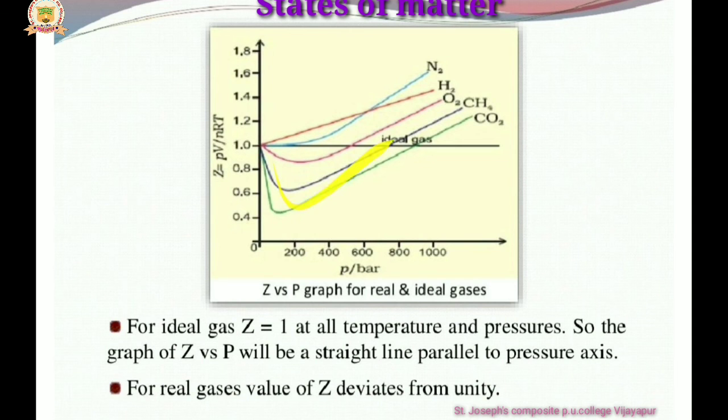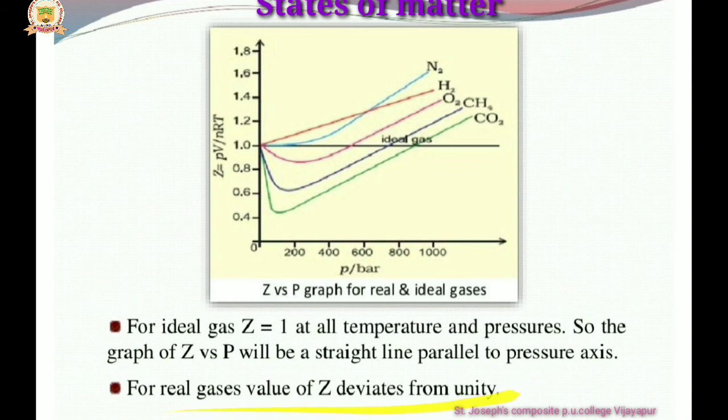First Z value decreases, showing negative deviation, and later on it goes on increasing. So for an ideal gas, the compressibility factor Z is equal to 1 at all temperatures and pressures, and the graph of Z versus P will be a straight line parallel to the pressure axis.